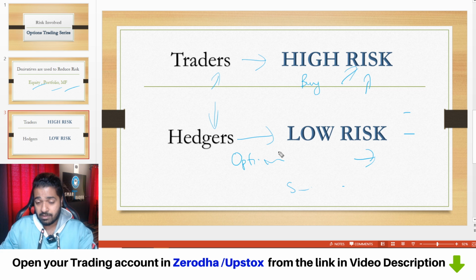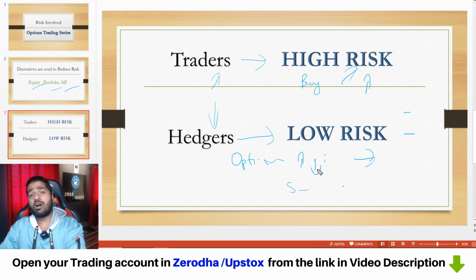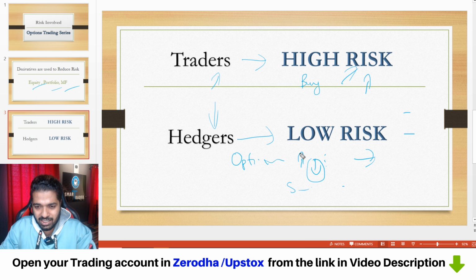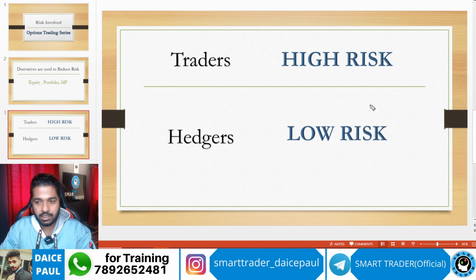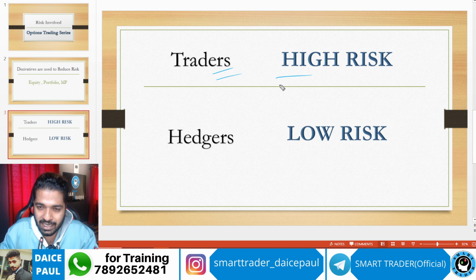Okay, because the one which he thought will go up will give money, the one which he shorted will be eating up the money. Same way, if the market falls, if he goes wrong, this one will be giving money, this one will be eating up the money. But overall, here he'll make a small loss, here he'll make a small profit compared to a trader. So traders take high risk, hedgers take low risk.